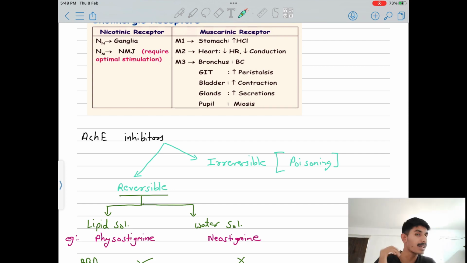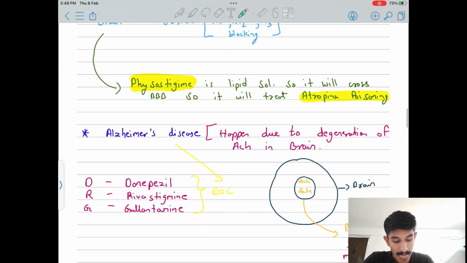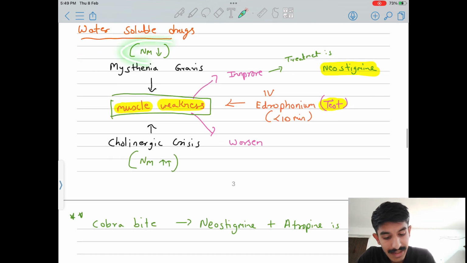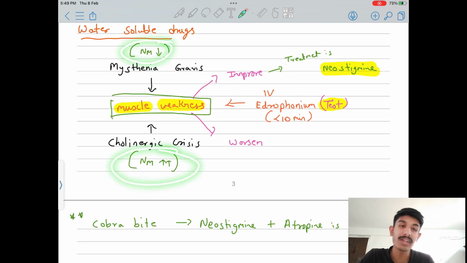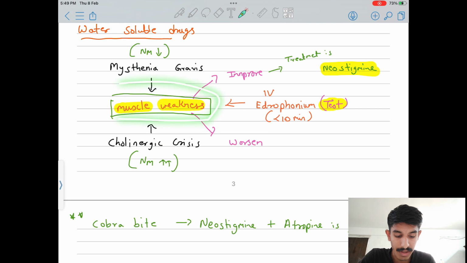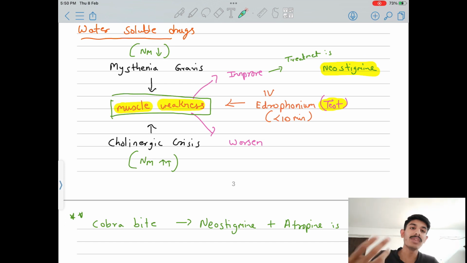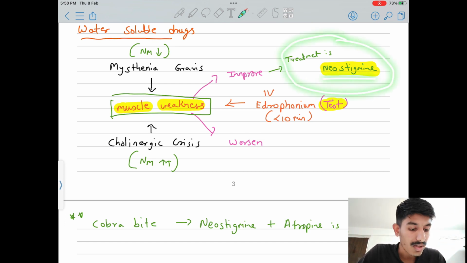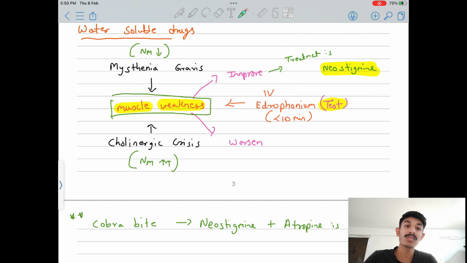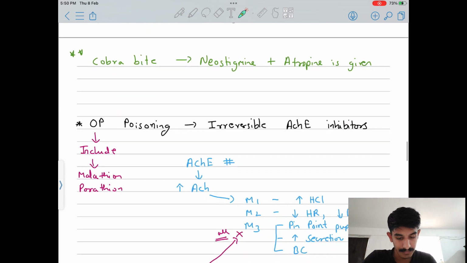If you give less, it will still not work. That's why in myasthenia gravis it decreases, and in cholinergic crisis it increases more than that. That's why weakness happens. So we use this test, and after this test we get to know what disease we are dealing with. Okay, so the treatment for myasthenia gravis is neostigmine, which is a water soluble drug.